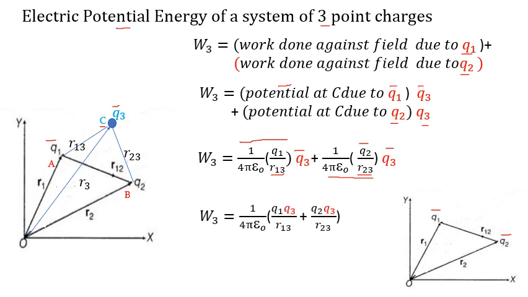Now rearrange it. 1 upon 4 pi epsilon 0 is common, so see what is in the bracket. Now q3 is common to this one as well as this one. Now by analogy, you can remember this. Yes or no? And this work is stored in the form of energy. So what is the formula for energy? This is the formula for energy when three charges q1, q2 and q3 are assembled.